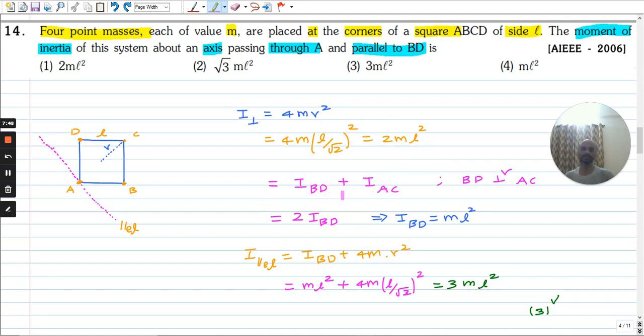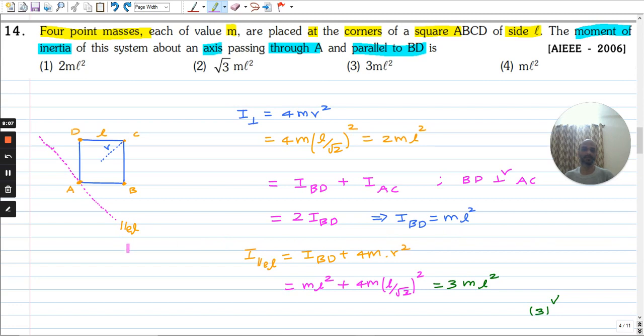And using the perpendicular axis theorem, this is equal to moment of inertia about BD plus moment of inertia about AC. This is the perpendicular axis theorem, and moment of inertia about BD and AC are the same by symmetry. So from this you get the moment of inertia about BD as m L square.